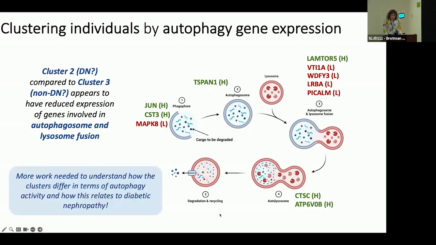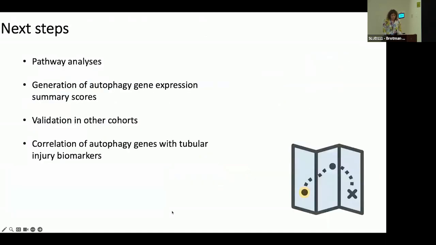But overall, more work is needed to understand how the clusters differ in terms of autophagy activity and how this relates to diabetic nephropathy as a whole. My next steps for this work are incorporating pathway analyses using programs such as Ingenuity Pathway Analysis to understand the specific signaling pathways that are linked to my autophagy genes, and how these are also linked to inflammatory and fibrotic pathways. I'm going to be generating summary scores of autophagy gene expression, validating in other cohorts, and correlating expression of these genes with tubular injury biomarkers.